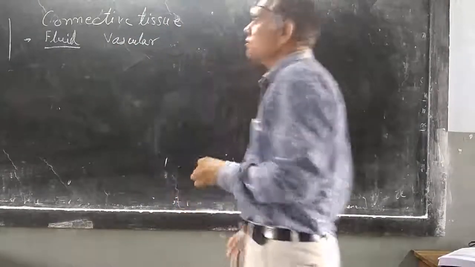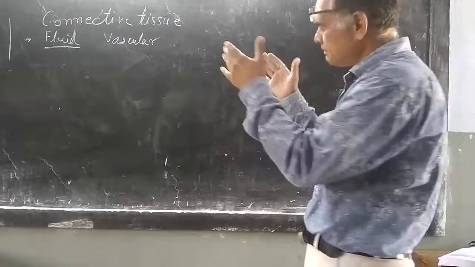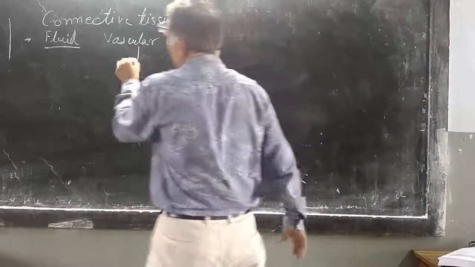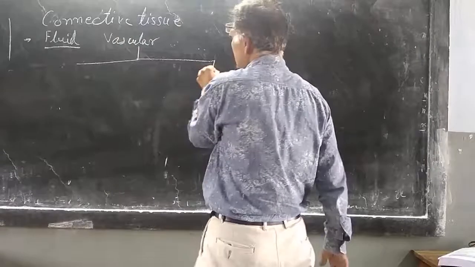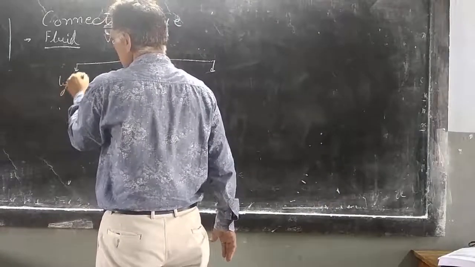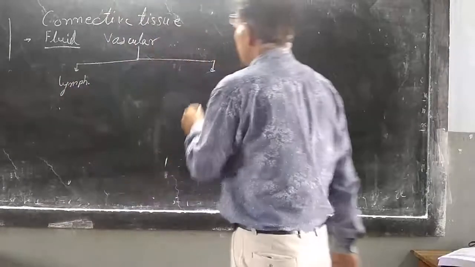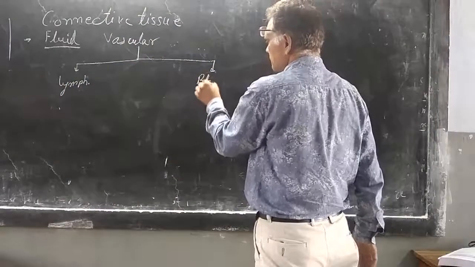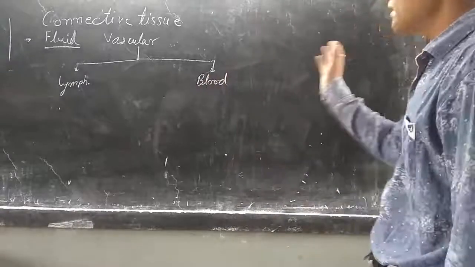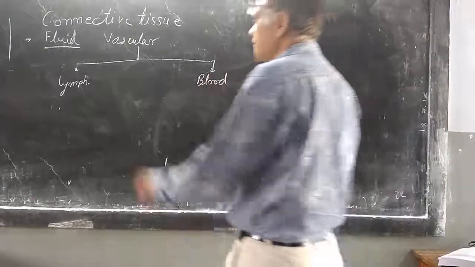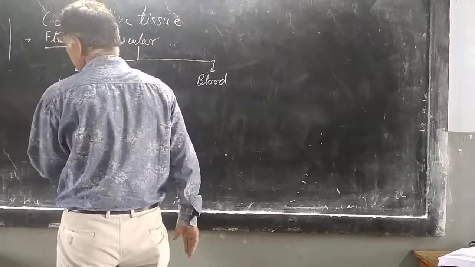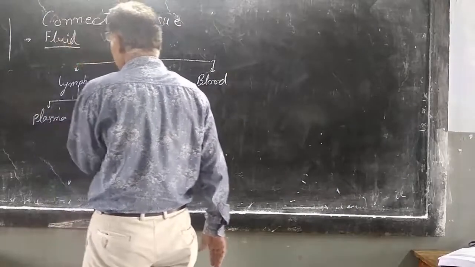Vascular connective tissue. Firstly, I make a mind map or flow chart of vascular connective tissue. It is of two types, lymph and blood. Fluid connective tissue or vascular connective tissue is of two types, lymph and blood. Lymph is again of two types, plasma and lymphocytes.